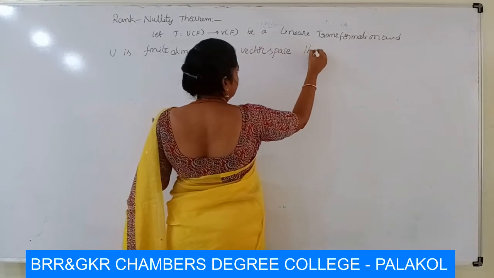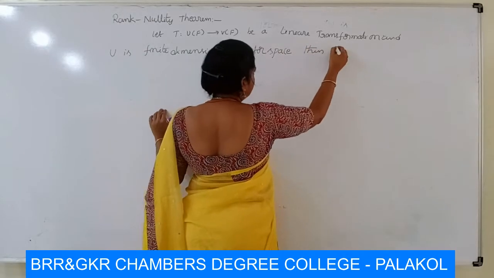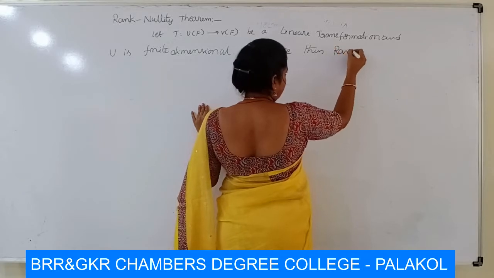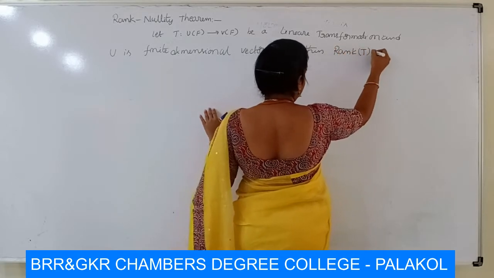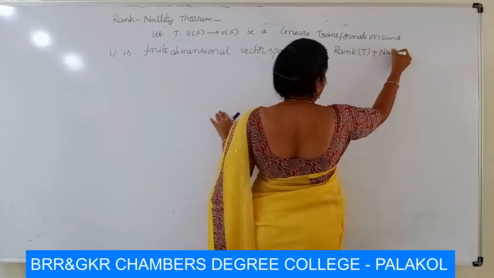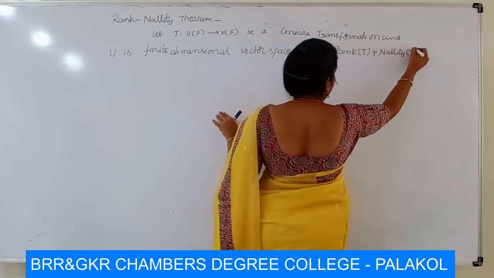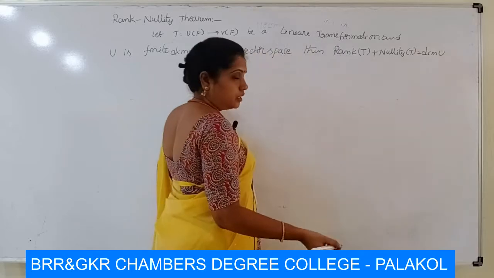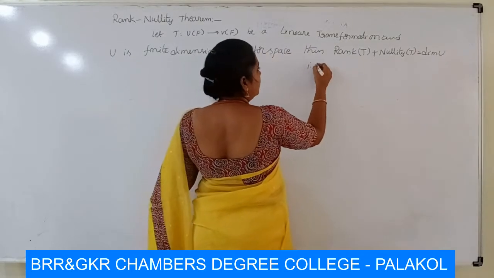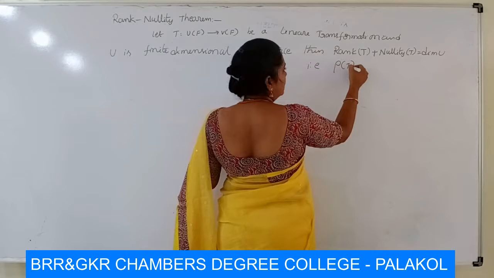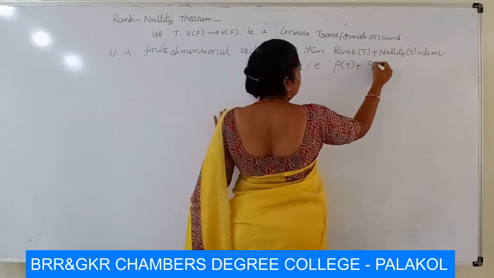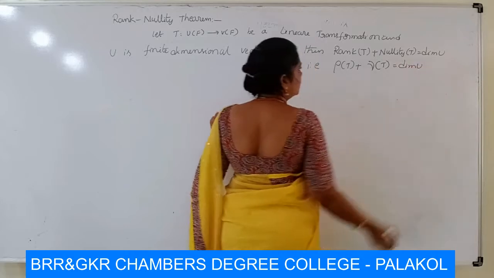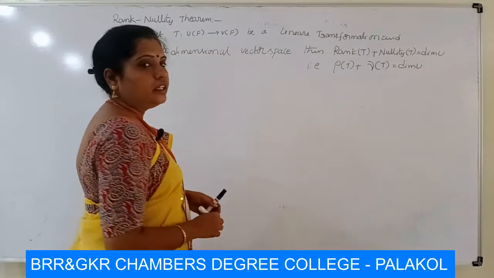Then rank T plus nullity T is equal to dimension U. That is, rank T is denoted as rho of T, nullity of T is denoted as mu of T, and rho of T plus mu of T is equal to dimension U. This is the rank nullity theorem.